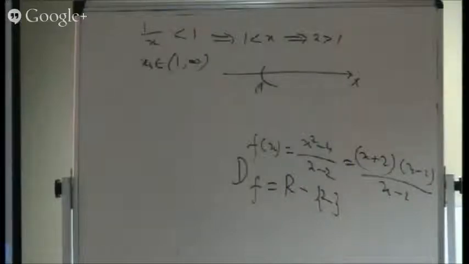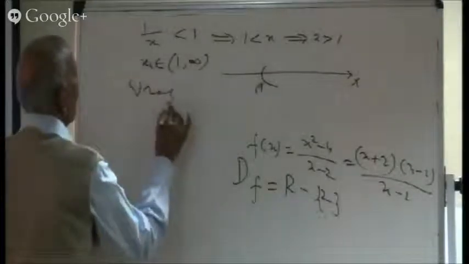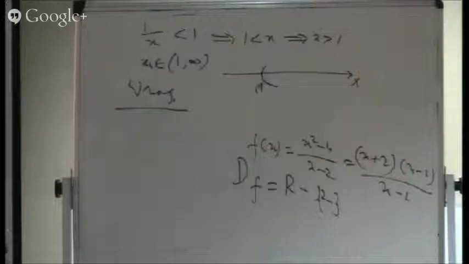That answer is wrong. It is giving only half of the answer. The other half is missing. So this is not the correct answer. This is a wrong answer, because we have ignored the other half. So either we should go through two cases or find some other way out.